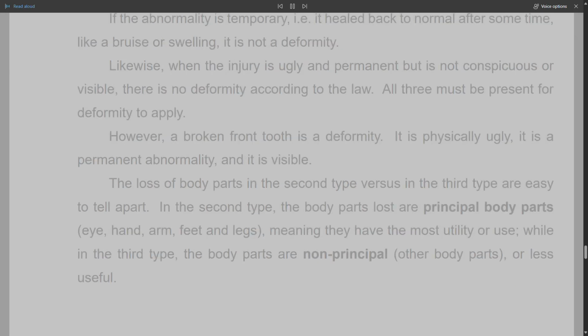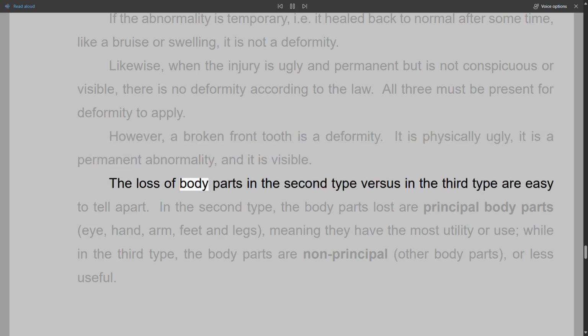If the abnormality is temporary, i.e. it healed back to normal after some time, like a bruise or swelling, it is not a deformity. Likewise, when the injury is ugly and permanent but is not conspicuous or visible, there is no deformity according to the law. All three must be present for deformity to apply. However, a broken front tooth is a deformity. It is physically ugly, it is a permanent abnormality, and it is visible.